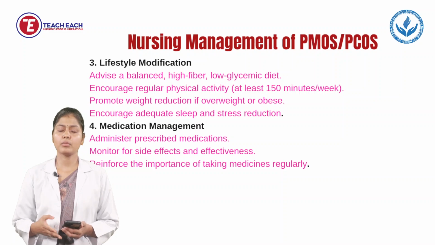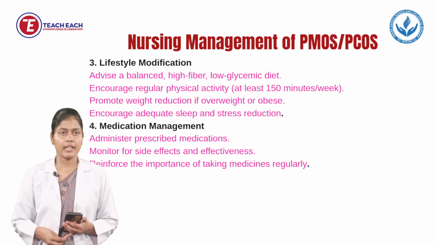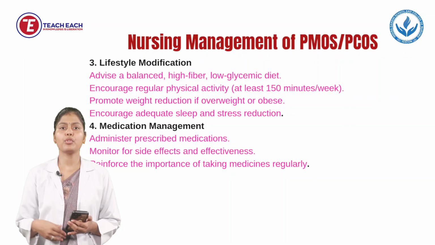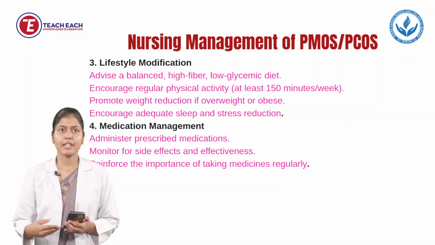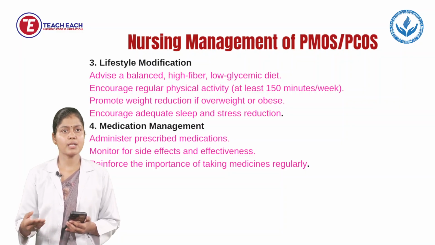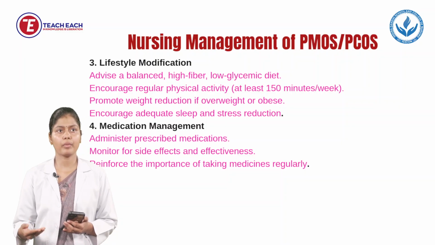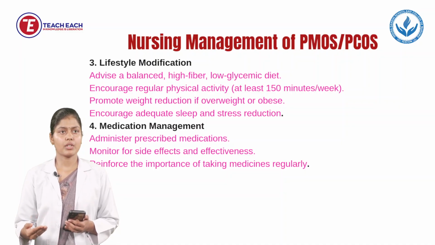Next is lifestyle modification. We have to advise for a balanced, good diet, high fiber rich diet and low glycemic diet. Next is encourage regular physical activity. We have to encourage the women for regular physical activity, like at least 150 minutes per week. Next is promote weight reduction if overweight or obese. If that woman is overweight or obese, we have to promote weight reduction. Next is encourage adequate sleep and stress reduction also.